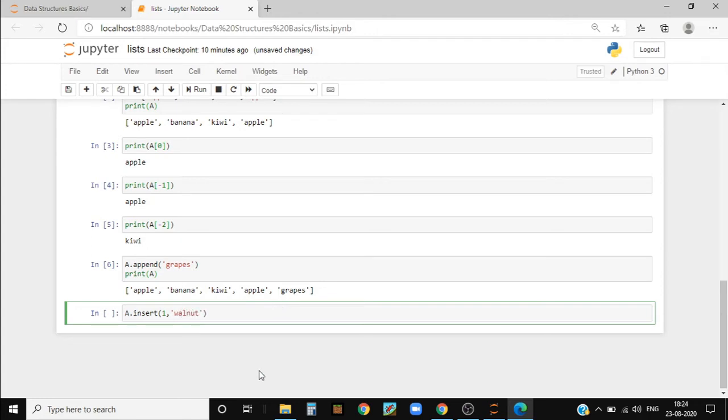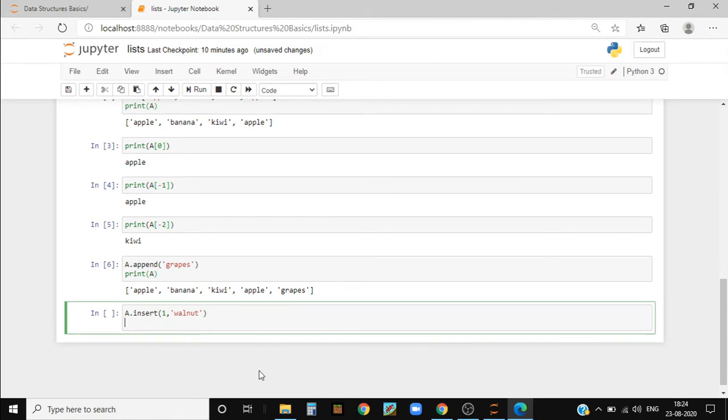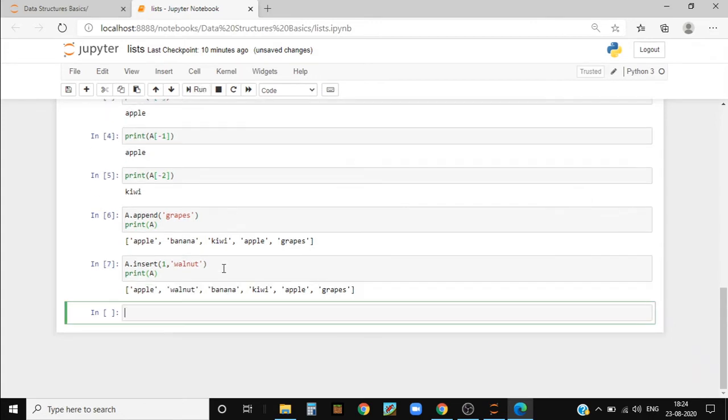Okay, and I'll write print and inside of brackets a, and when I run it you can see that walnut gets added in the second position. That's because I've given the index of 1, and 1 means it comes in the second position. So this is how you add elements into the list.